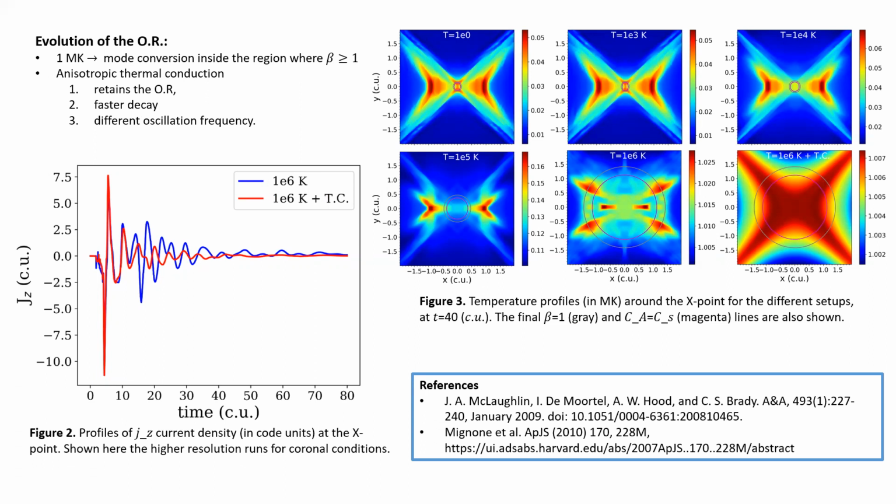Finally, in figure 3, I am showing you a profile for the temperature for each case used in the parameter study. These profiles can act as a proxy for the thermal pressure gradient, which is one of the restoring forces responsible for the oscillatory behavior in our system.